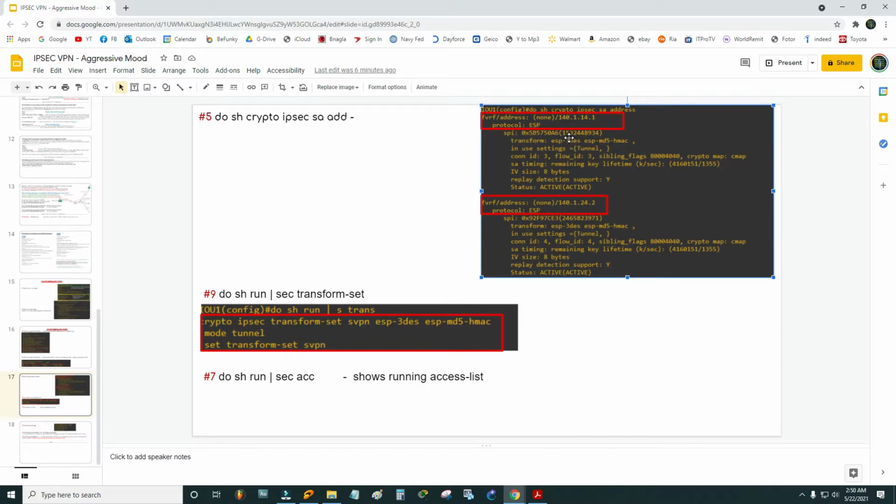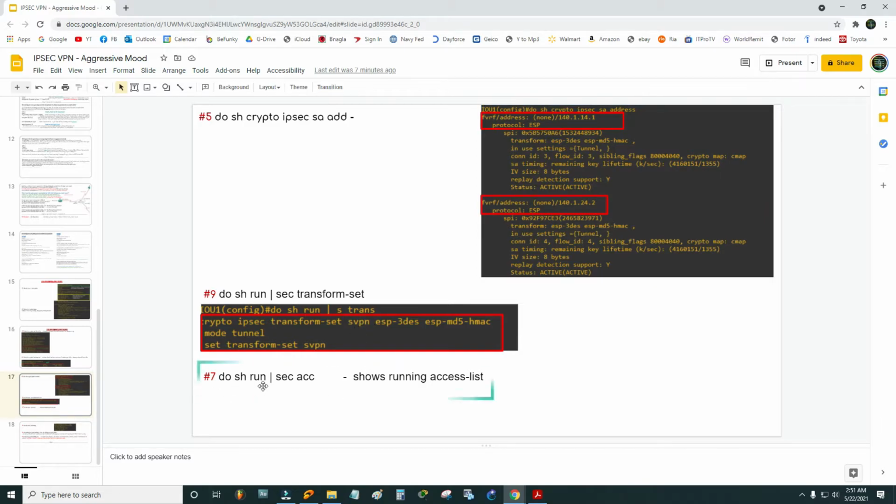SPI ID is 1532448934, that's the remote IP, which is router 2. SPI ID is this one. There's another command, do show run section transform set. We have discussed before what the transform set is. It's a framework, that means it's a lot of configuration together that we call transform set. You see that crypto ISAKMP transform set SVPN, we have given the name SVPN.